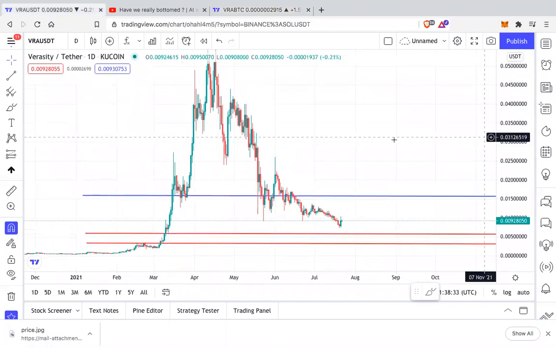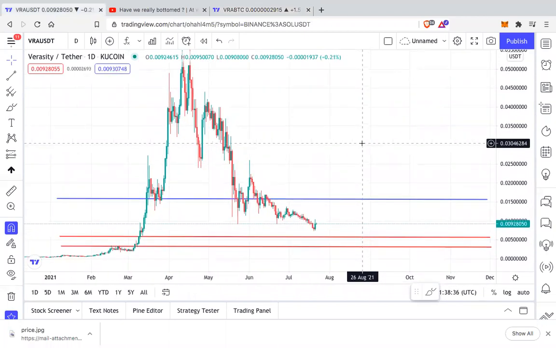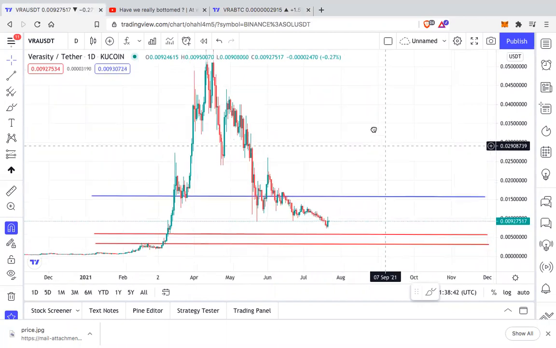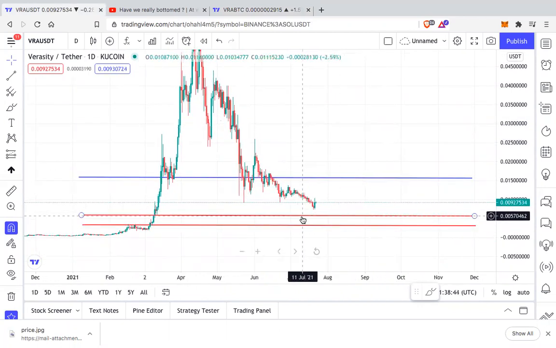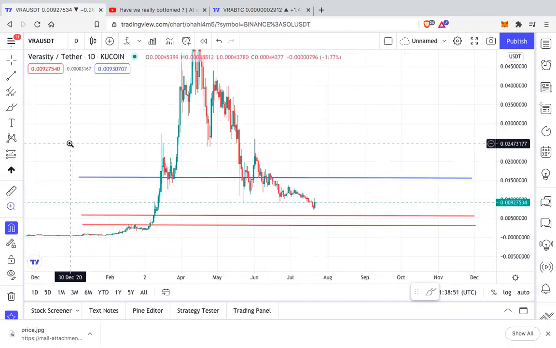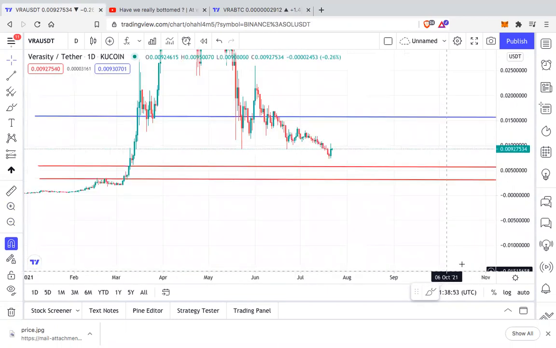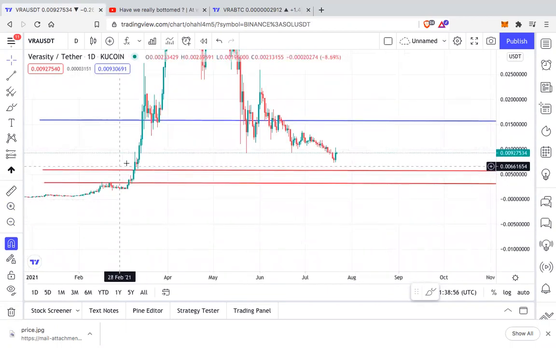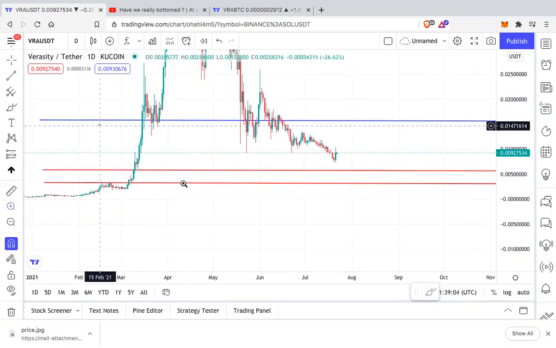As we all know that VRA, like all other crypto assets, has been in a complete downtrend because of the overall market. The current support that VRA is getting is from this price point. It did not come this low, but it's getting support from here. We are looking at a VRA USDT daily chart. If you can see, there is a small support over here between the price of 0.009 to 0.006. Can you see this over here?